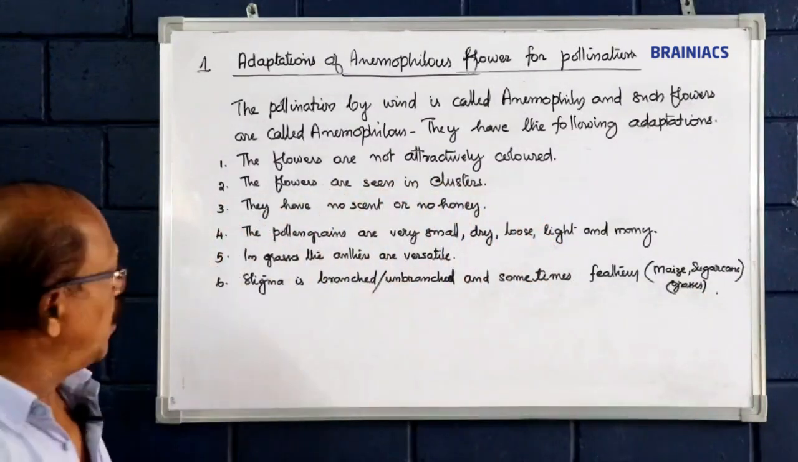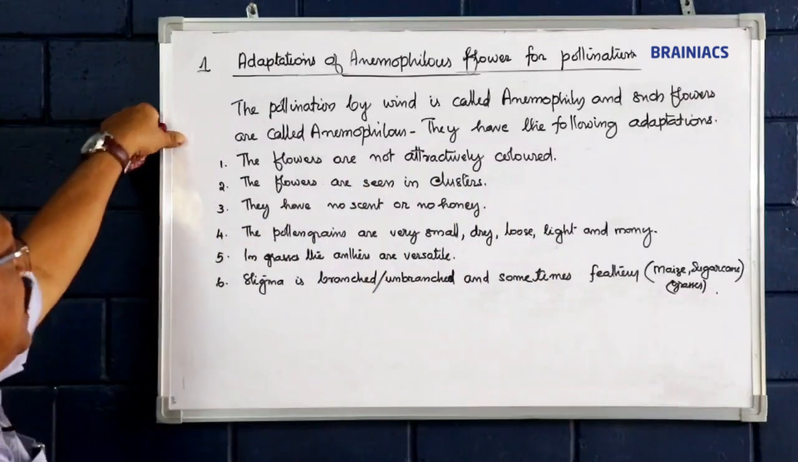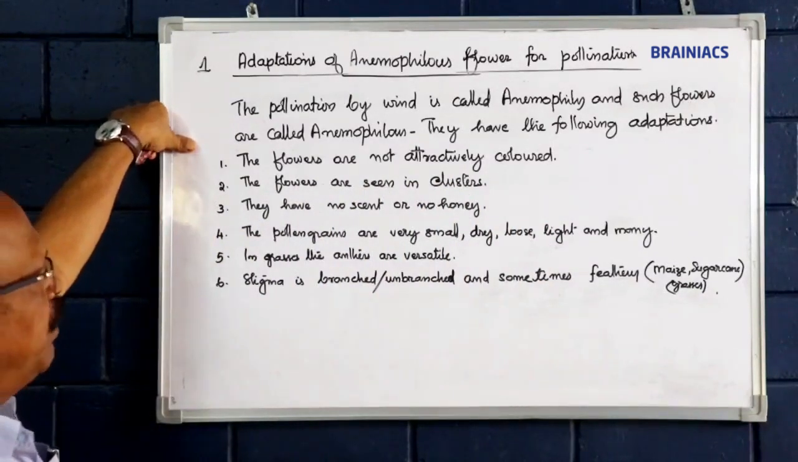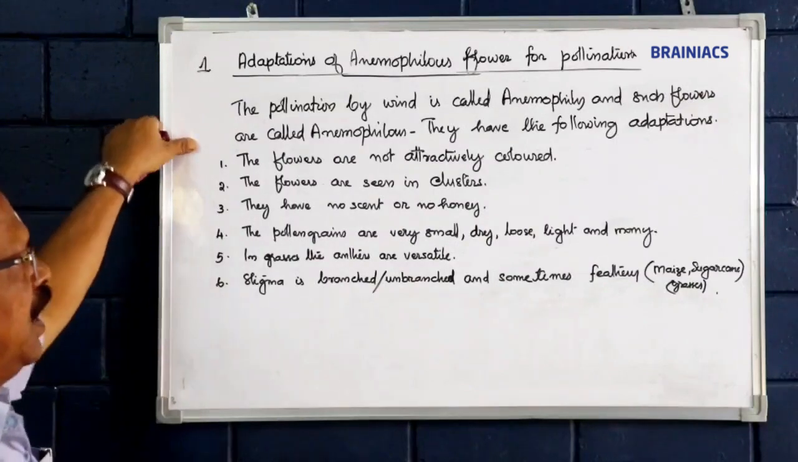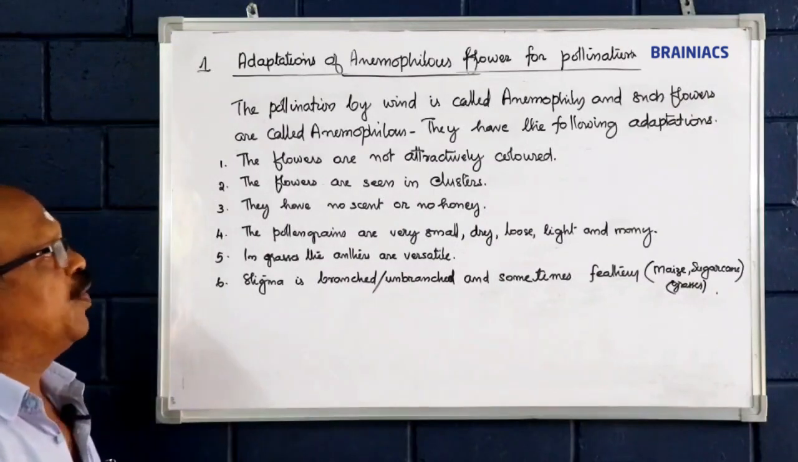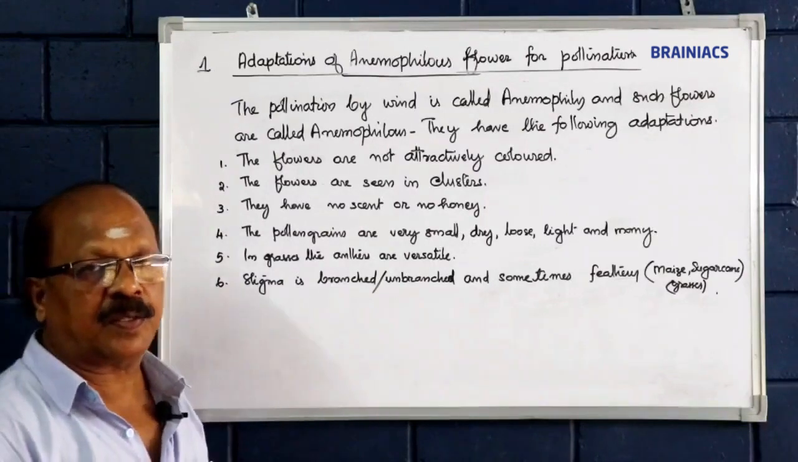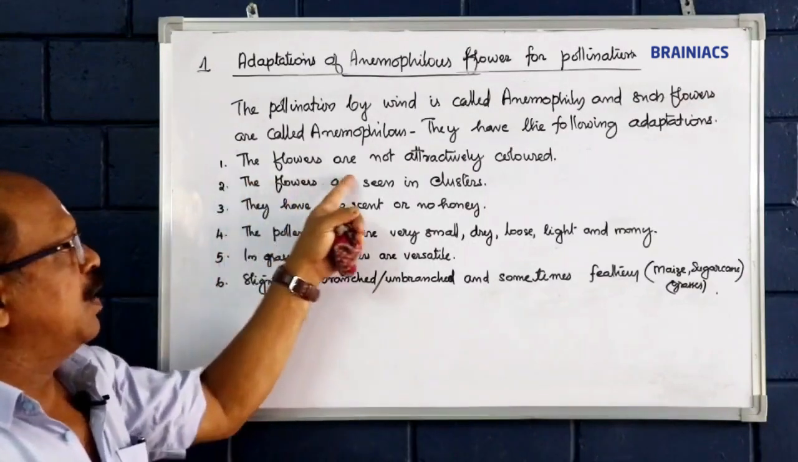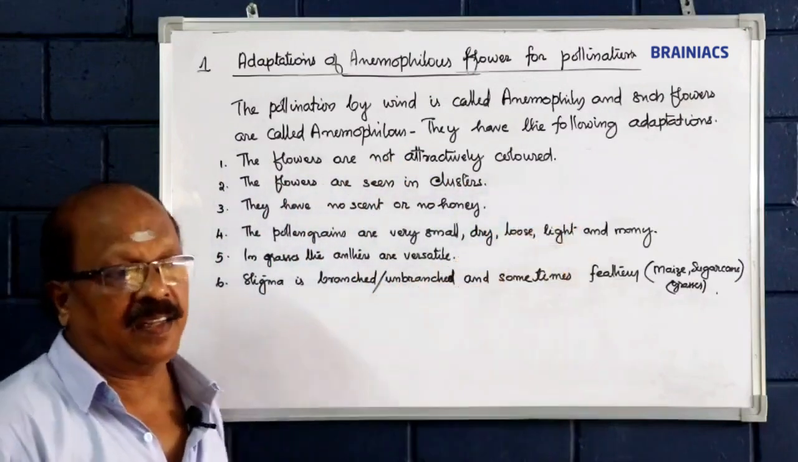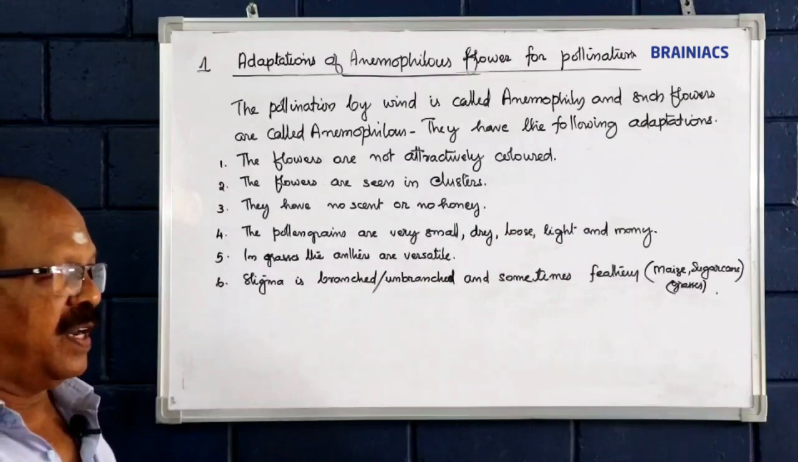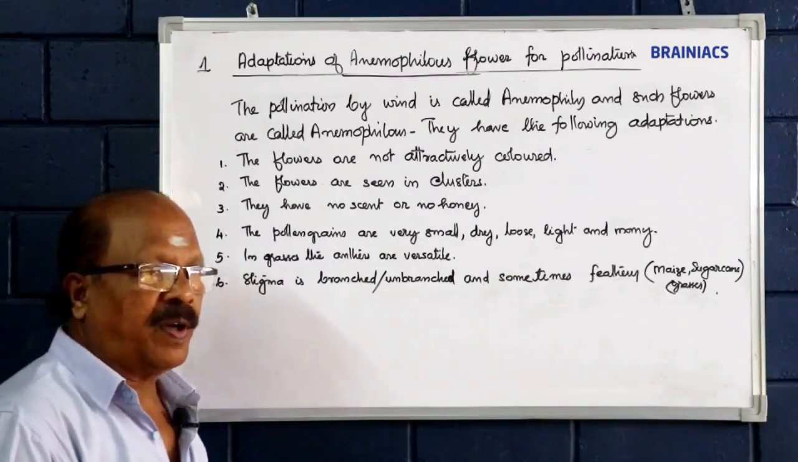See, the most important characteristic features of anemophilous flower. The pollination by wind is called anemophily, and such flowers are called anemophilous. They have the following adaptations. Flowers are not attractively colored. There is no need of attraction. There is no need of coloration to the flower or flower lobes.